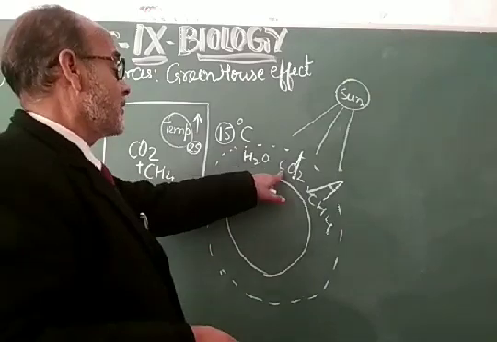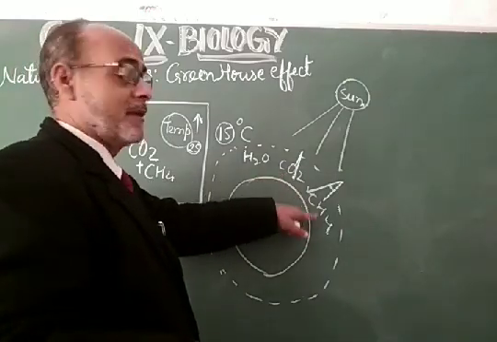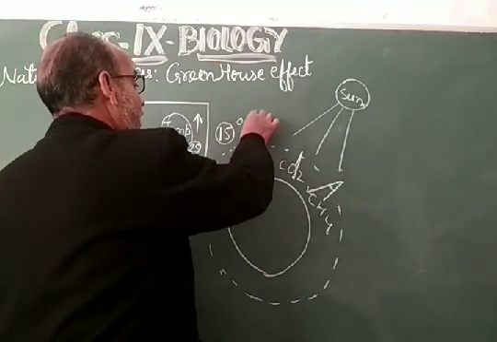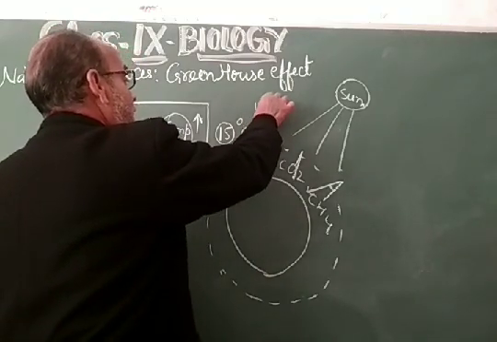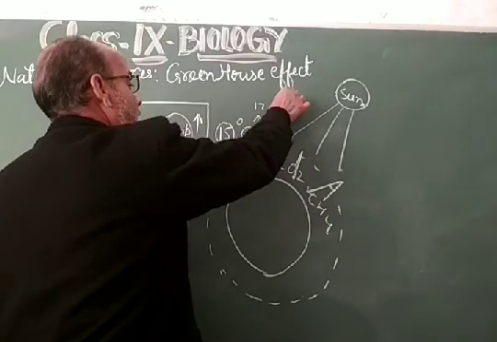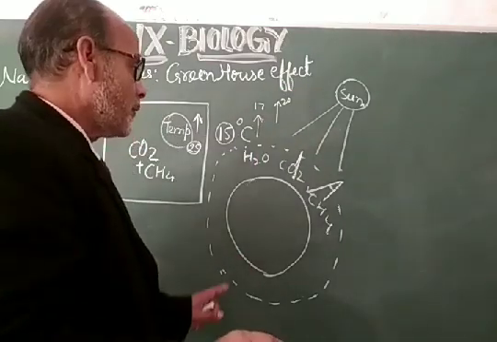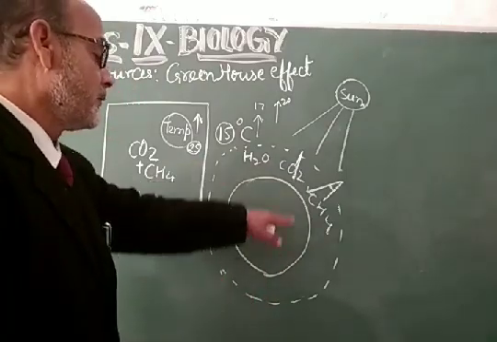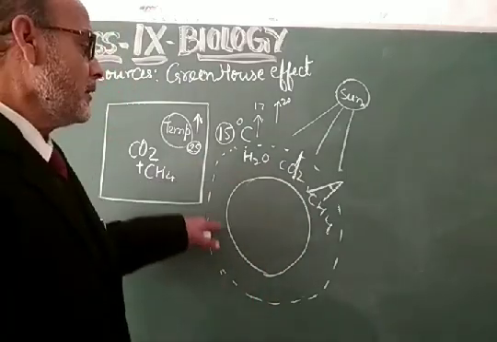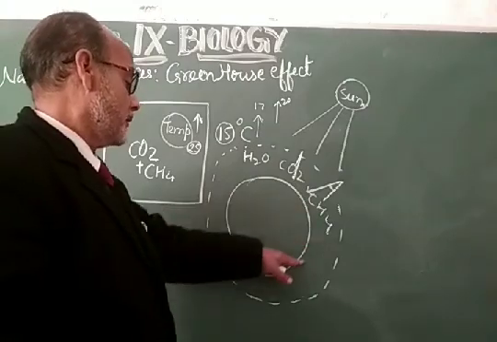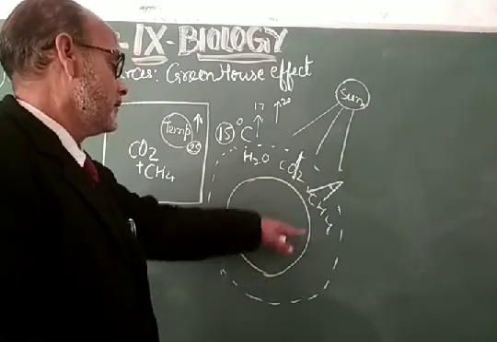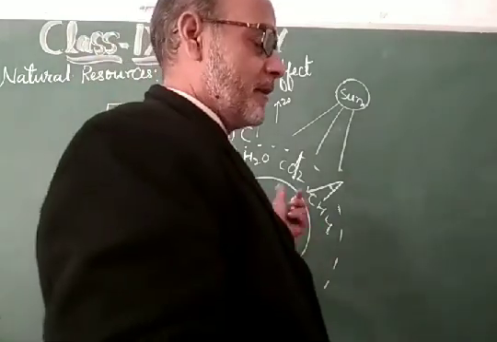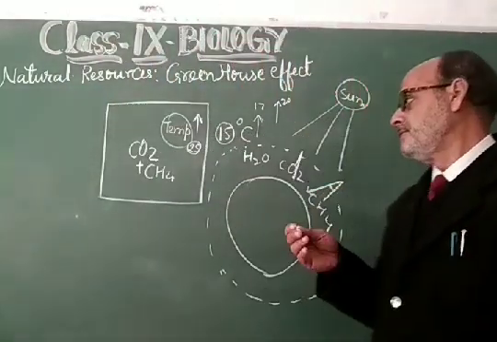If the concentration of these gases increases, if CO2 and methane increase, then the Earth's temperature will rise. It will go up to 17, it will go up to 20, and so on. Therefore, my dear students, this warming, the increasing temperature of the Earth by these gases, is called the greenhouse effect, because these gases are the greenhouse gases.